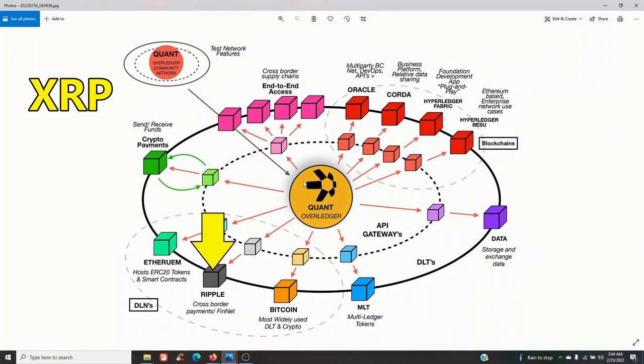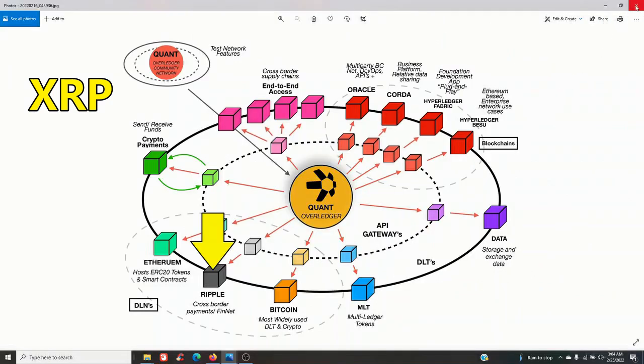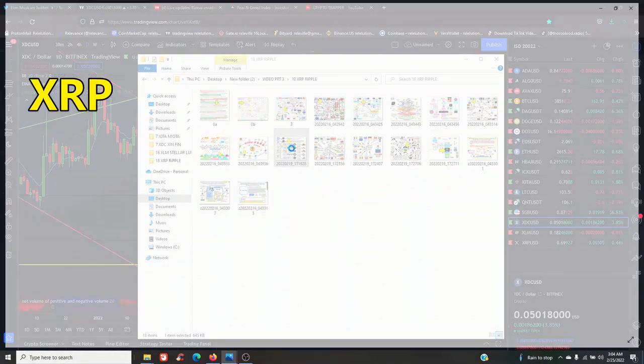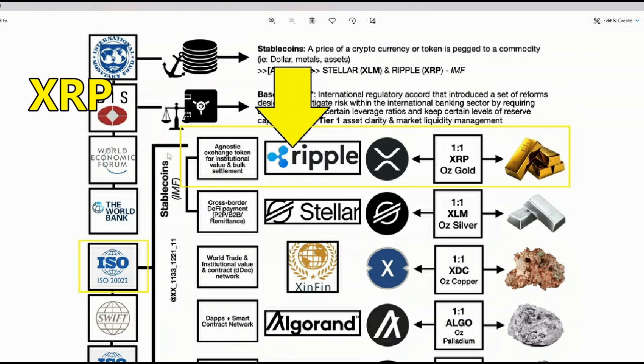Back to our quant graph. You've got your Ripple here. Back to our materials graph. You've got your ISO 20022 graphed to agnostic exchange token for institutional value and bulk settlement. Ripple, XRP logo, and a 1-for-1 XRP ounce per gold. I'll say that again. That's a 1-for-1 XRP ounce per gold.